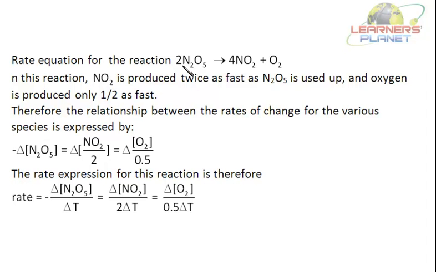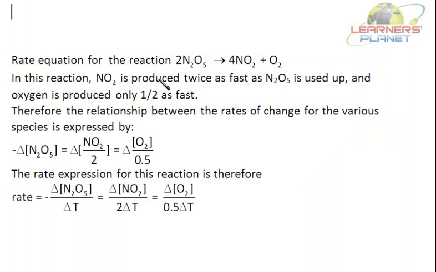Now let's write the rate equation for this reaction. That is, twice of N2O5 is giving 4NO2 plus oxygen. Right? Now in this reaction, what is happening? What is the rate of production of NO2? It's double. Right? That is, NO2 is produced twice as fast as N2O5 is used up, and oxygen is produced half as fast as N2O5 is used up.